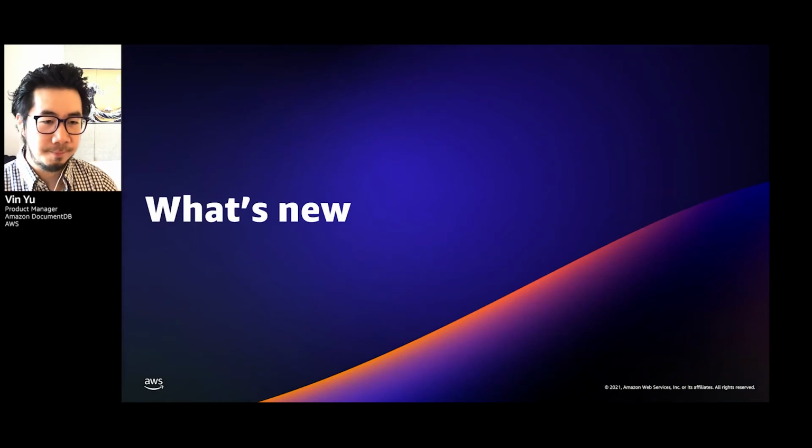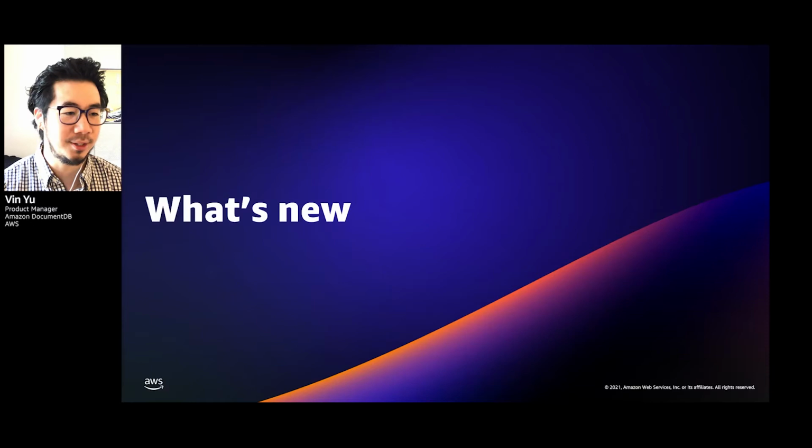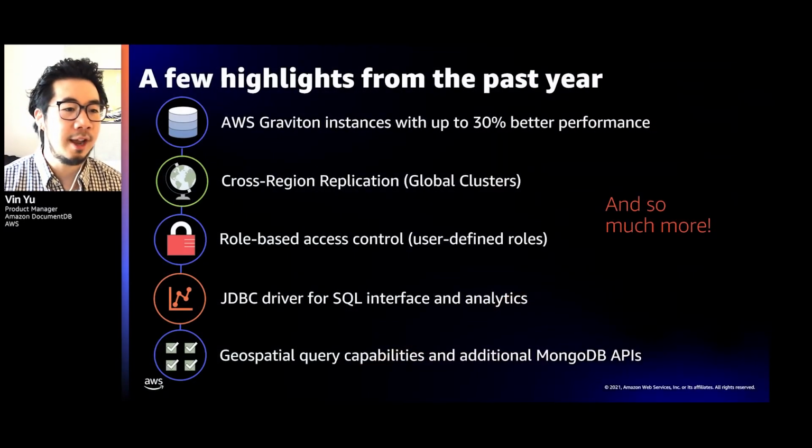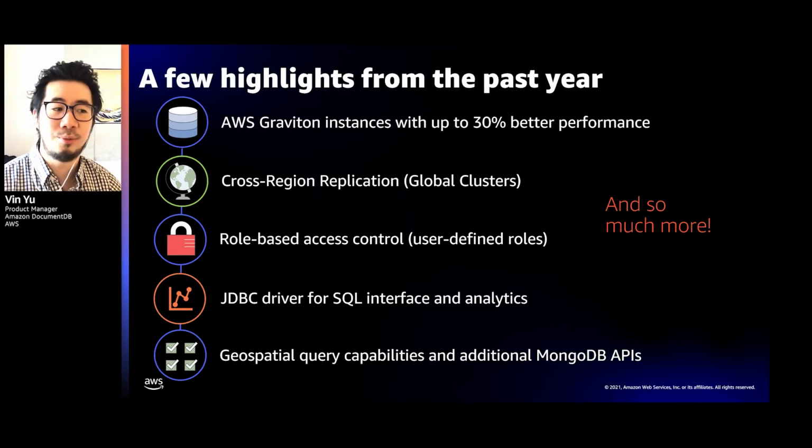So that was the architecture. Hopefully that information was insightful and helps you take full advantage of the scale characteristics of DocumentDB. Now let's get into what's new. I'm super excited for this part because I get to really share what the team has been working on over the past year. Now, we've been working across many different areas, across performance, tooling, API, security, and so much more. And what I'm sharing on this page is just a highlight of some of the recent features we've added to DocumentDB. And there's, again, so much more. Now, I'll come back to this slide in a bit, but let's dive into the details of some of these features that I'd like to highlight.